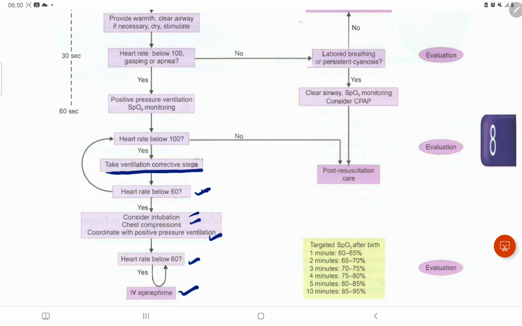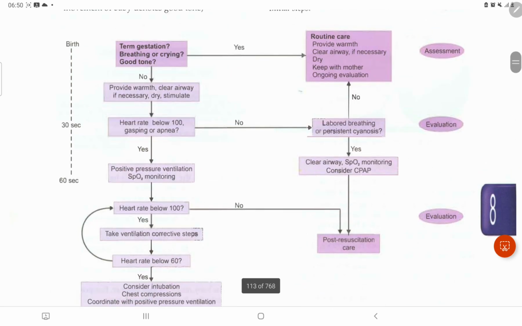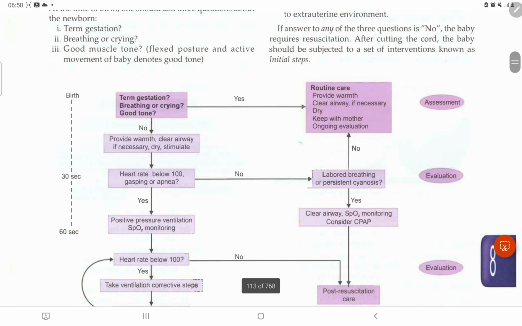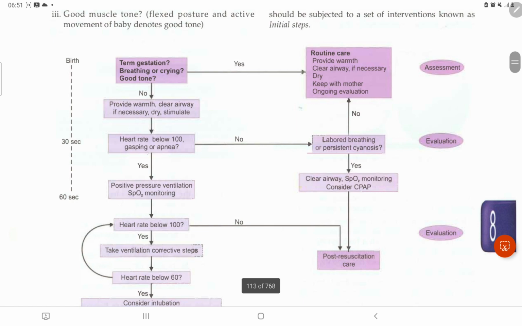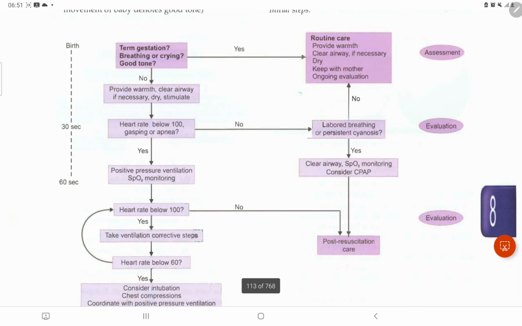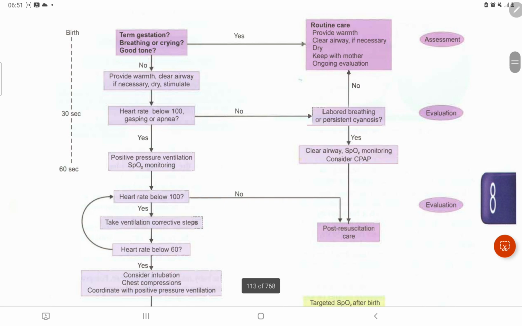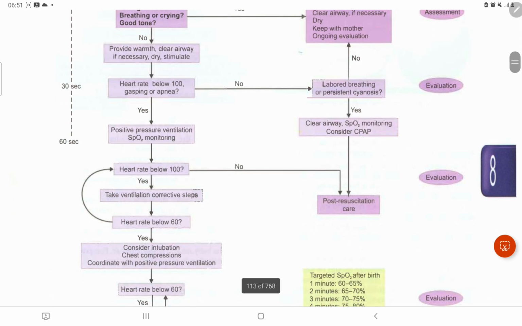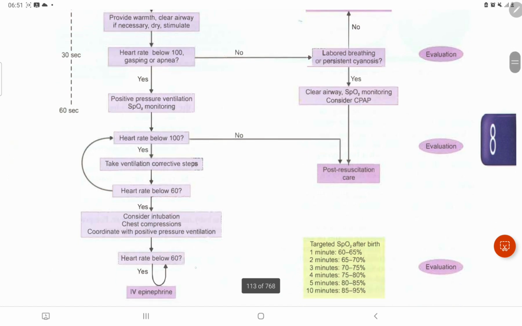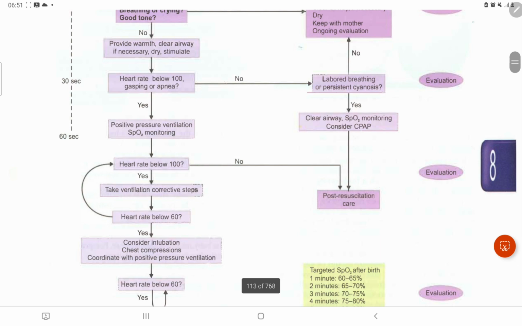So let us revise it again over here. Term gestation, breathing or crying, good tone: provide warmth, clear the airway if necessary, dry, stimulate. Heart rate below 100, gasping or apnea: positive pressure ventilation, SpO2 monitoring. Heart rate below 100: take ventilation corrective steps. Heart rate below 60: consider intubation, chest compression, coordinate with positive pressure ventilations. Heart rate below 60: IV epinephrine.